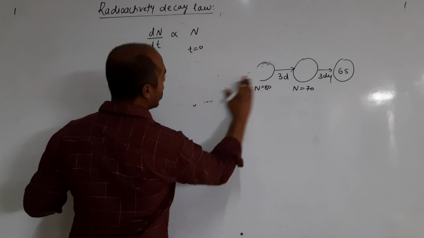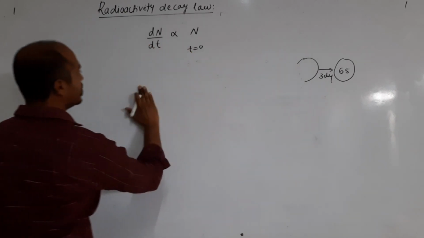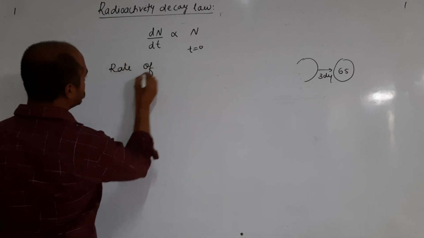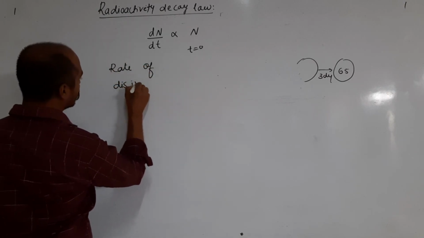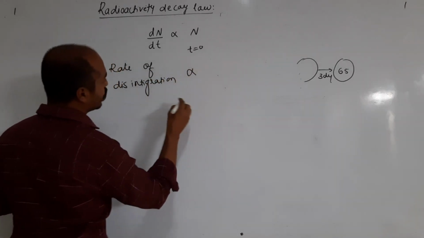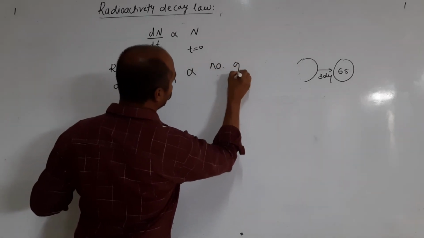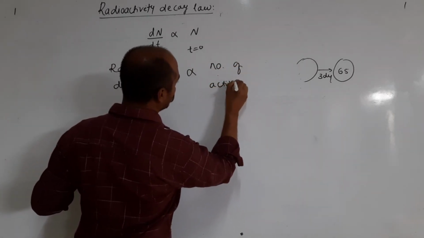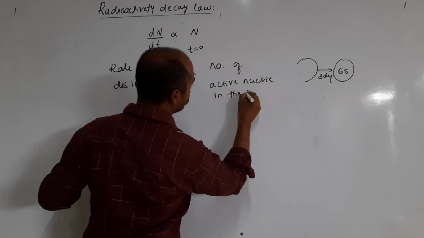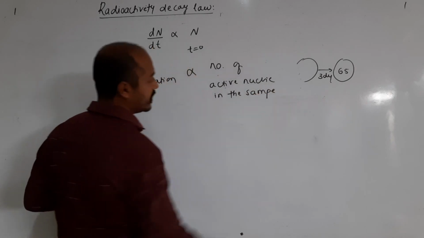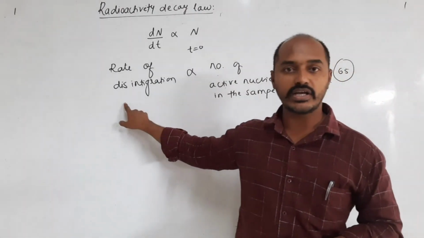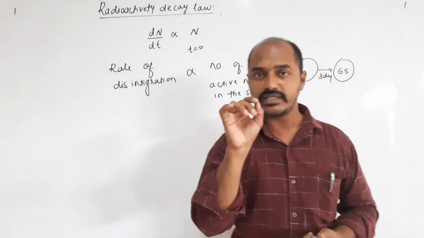So this can be stated as: the rate of disintegration is directly proportional to the number of active nuclei in the sample. Always remember a point here: this rate of disintegration is always decreasing.